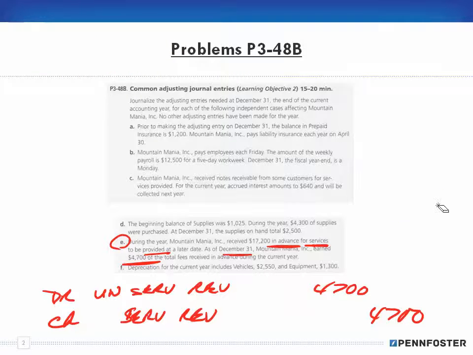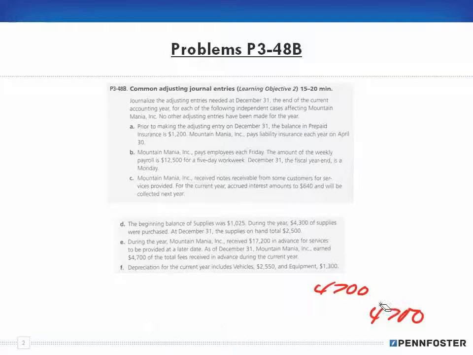All right, and lastly, we have depreciation. Depreciation for the year includes vehicles for $2,550 and equipment for $1,300. Okay, now, this can be done two different ways. Okay, and I'm going to do it, by the way, in the solution manual.